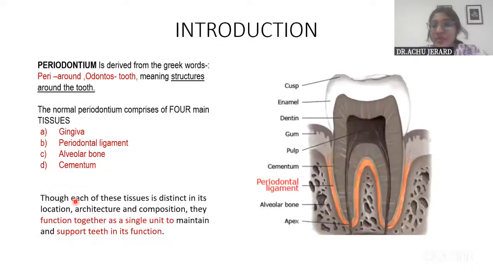You can give any introduction. I have given the introduction to periodontium. Periodontium derives from the Greek words peri meaning around and odontos meaning tooth, so meaning structures that are present around the tooth. The normal periodontium comprises 4 tissues, inclusive of the periodontal ligament, and these 4 tissues function together as one unit to provide support to the teeth. That serves as the introductory part.